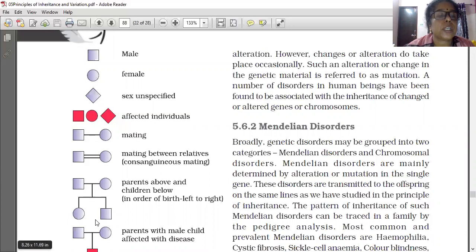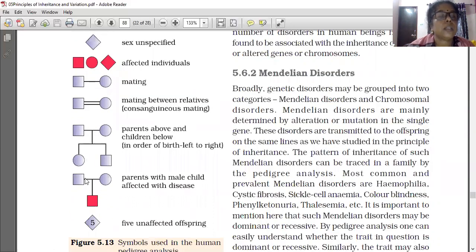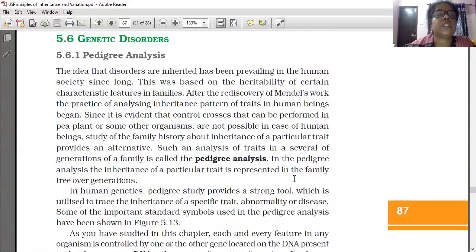As a result, two children are there, a female child and a male child. The mating between father and mother is shown by the horizontal line, and the vertical line gives birth to the offspring. An affected male is shaded, and the unshaded one shows an unaffected offspring. Understood? These are the symbols used there.